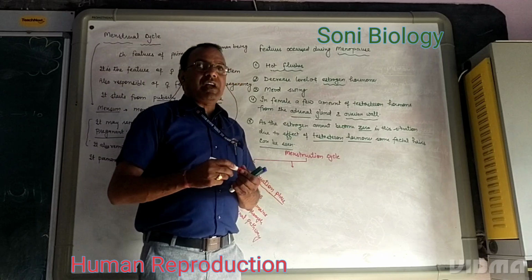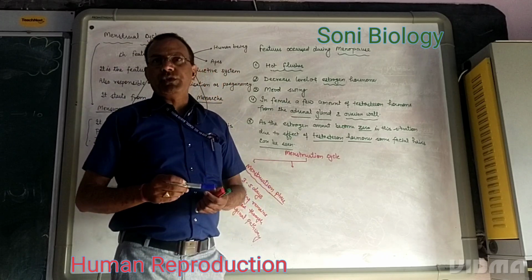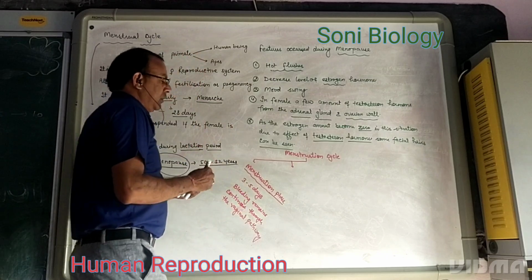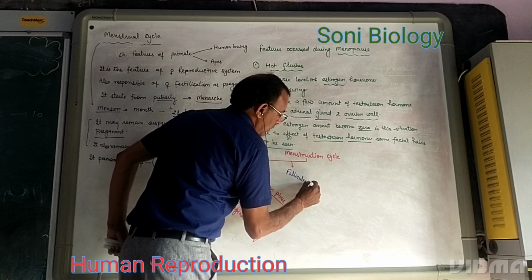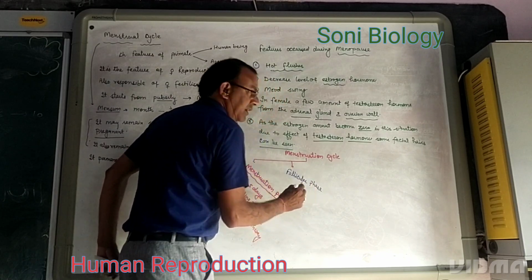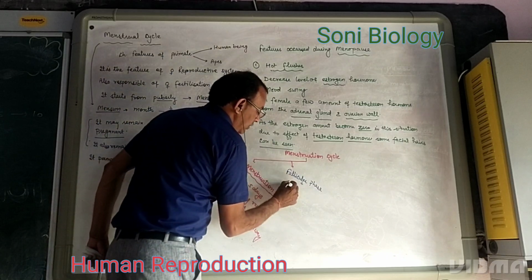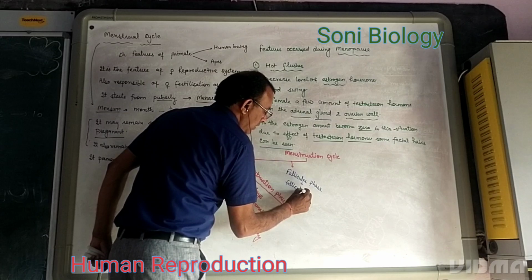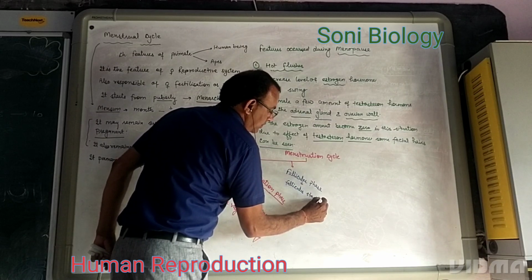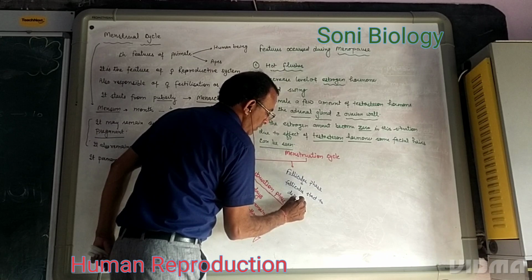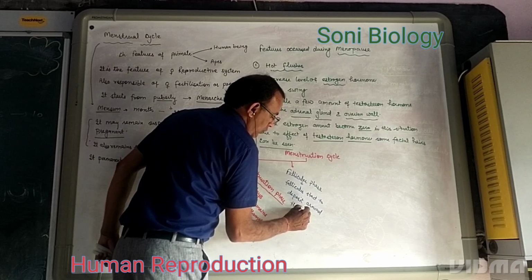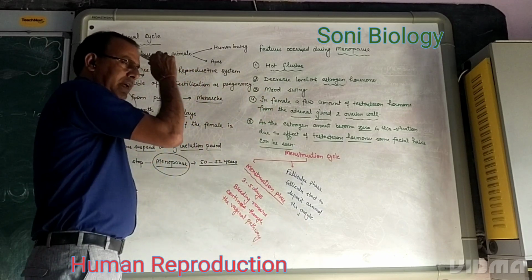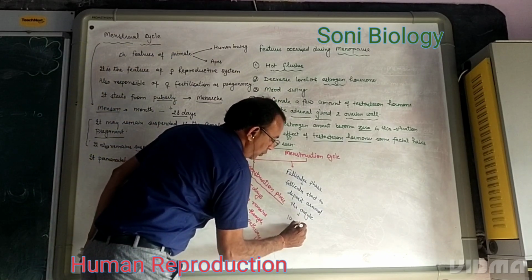the follicles start to deposit around the primary oocyte, and that phase is called the follicular phase. During this phase, follicles start to deposit around the oocyte, so it is called the follicular phase. This phase lasts 10 to 12 days.